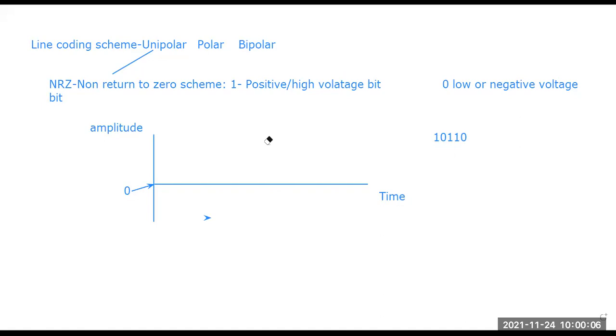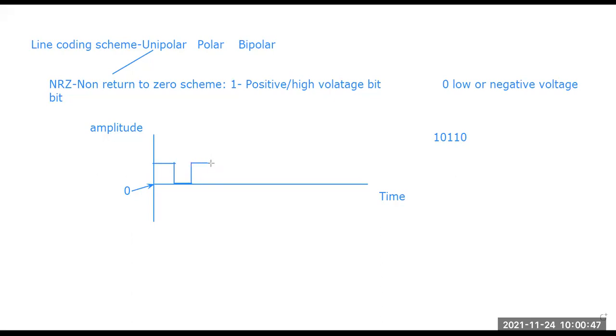Now, if we want to send the signal 10110, the first bit is 1, so this is our 1 part. It goes on up to here, then comes the 0, so it moves to the 0 level. It stays there for some time, since 0 is considered a low voltage. Then again comes 1, so the signal goes to 1, and stays at 1 for a time.